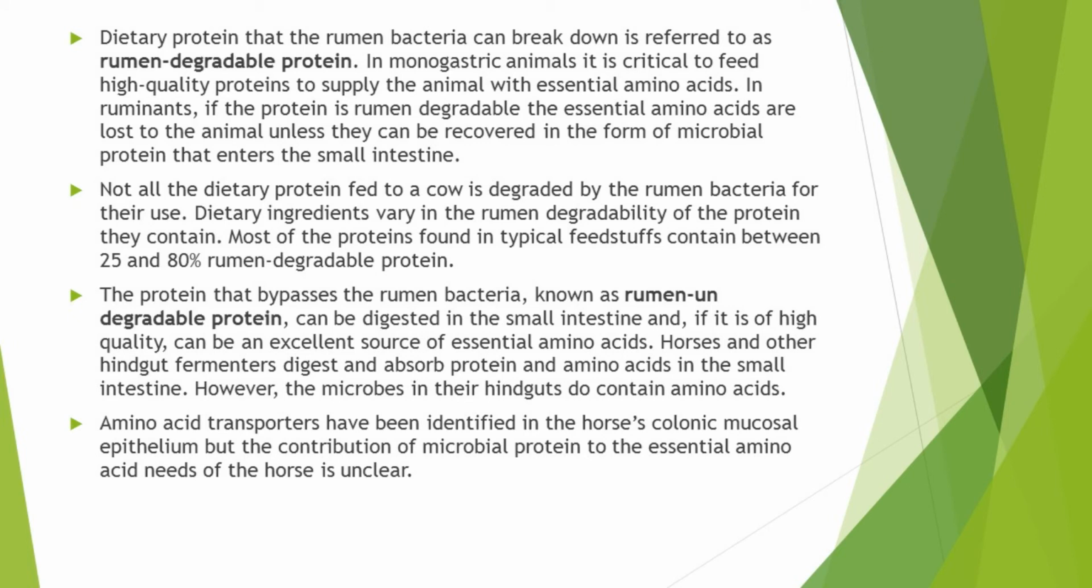The dietary protein that the rumen bacteria can break down in order to obtain amino acids is referred to as the rumen degradable protein. So in the ruminants, if the protein is rumen degradable, then the essential amino acids in the proteins are utilized by these rumen bacteria, and in this way these essential amino acids are not provided to the host animal. These lost essential amino acids can only be provided to the host animal if they are recovered in the form of microbial protein that enters the small intestine.